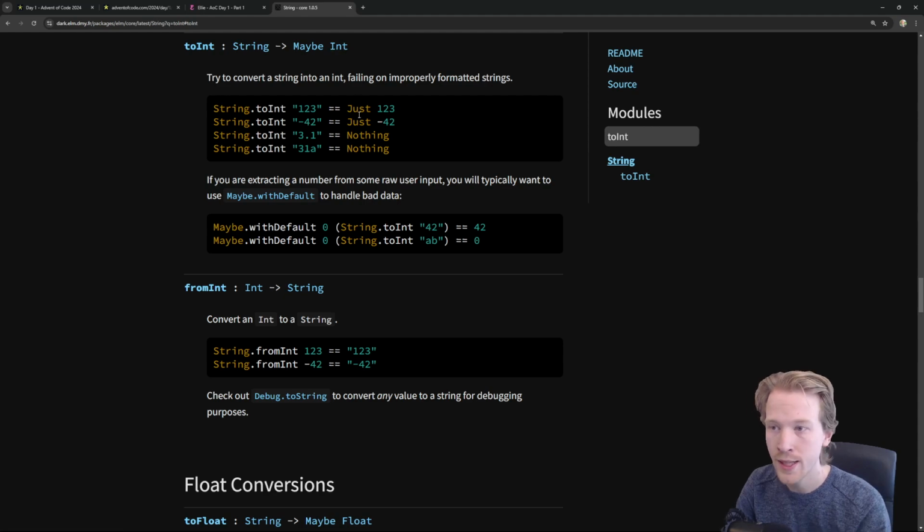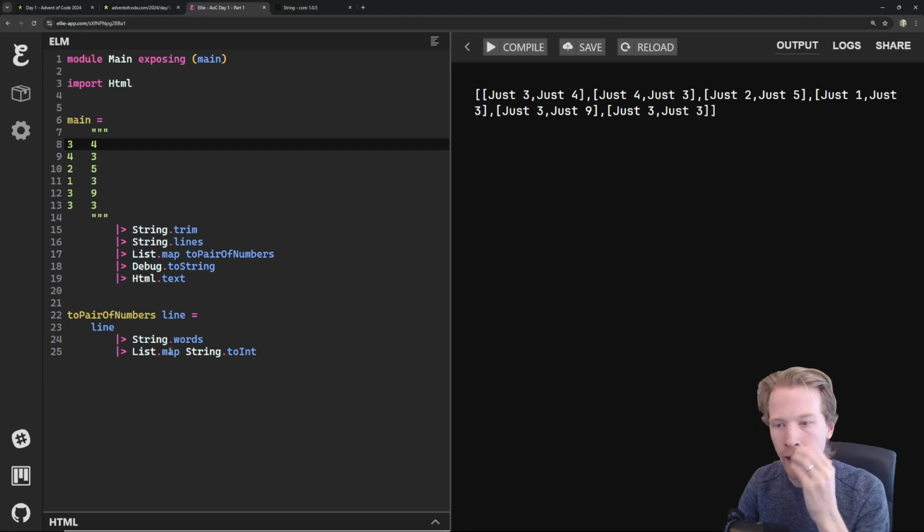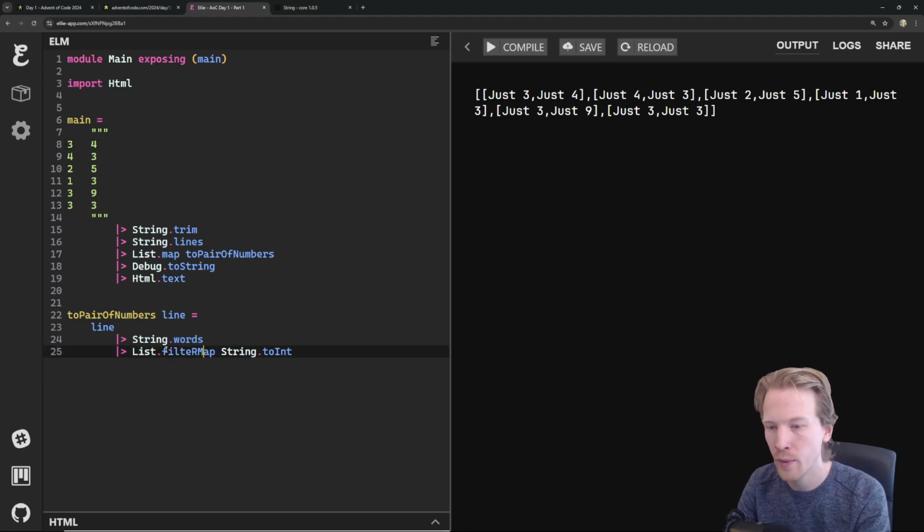What that means is it can still return a value, it's not going to crash or do anything crazy, but there are going to be certain things that just aren't going to work, and it's up to our program to filter out those cases or handle them. So the way I'm going to handle this, I'm going to put 4 right back where it was. I'm going to use List.filterMap.